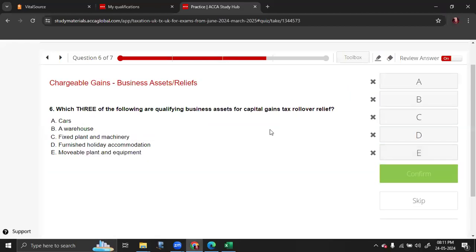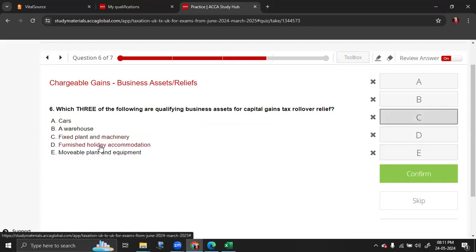Next one. Which three of the following are qualifying business assets for CGT ROR relief? Car is an exempt asset in CGT. Then fixed plant and machinery, yes, you can consider that. Furnished holiday accommodation, yes, that is also eligible for ROR and BADR as well. And a warehouse, that is also eligible.